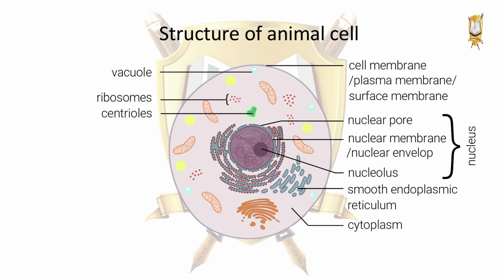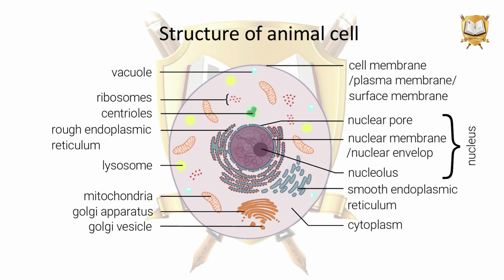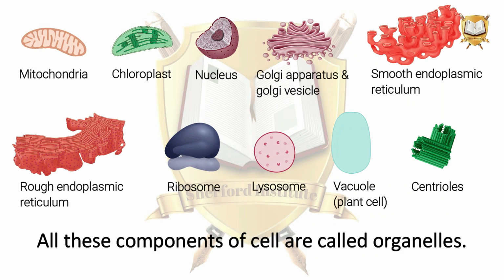ribosomes, centriole, rough endoplasmic reticulum, lysosome, mitochondria, Golgi apparatus, Golgi vesicle. All these components of the cell are called organelles.